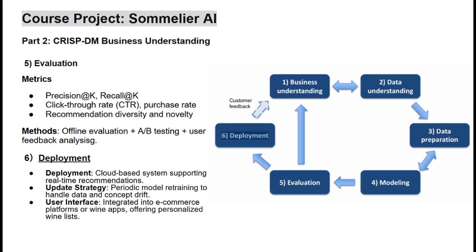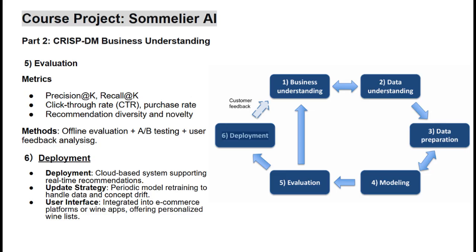Diversity and novelty, we check if the recommendations are different and interesting, not always the same wine. We test this system in 3 ways: offline testing with old data, A/B testing with real users, and user feedback to improve the model. It helps us make sure that the system gives smart and useful wine suggestions.